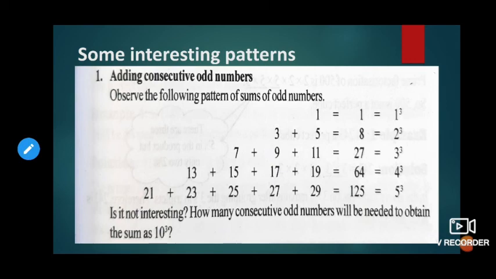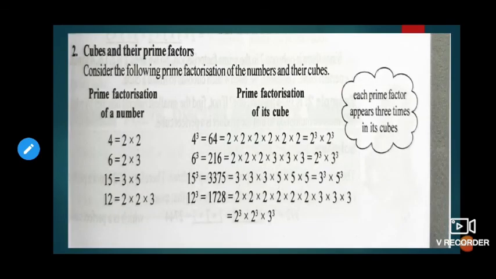Next, after 1, what are the odd numbers? 3 plus 5 is 8, we can write 2 cube. Next, take 3: 7 plus 9 plus 11 is 27, that is 3 cube. Next, if we add 4 odd numbers, then we will get 4 cube. Like that, this is one of the interesting patterns. One more pattern, if you observe here, children.